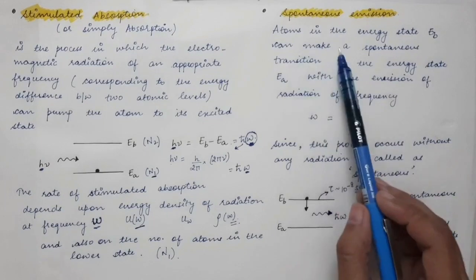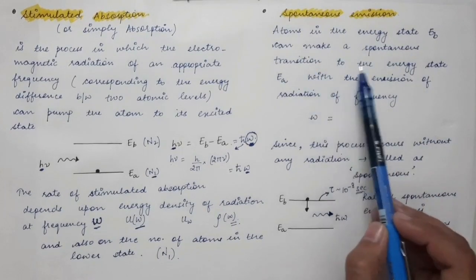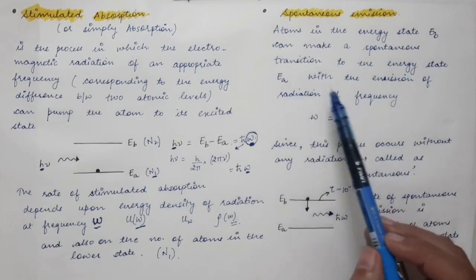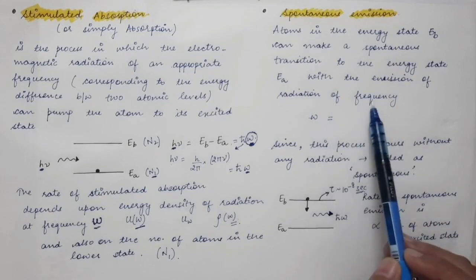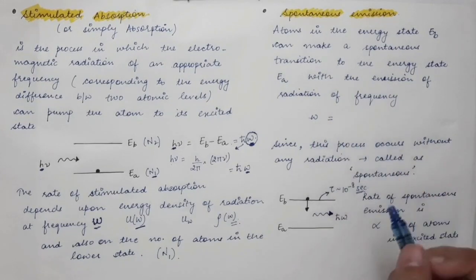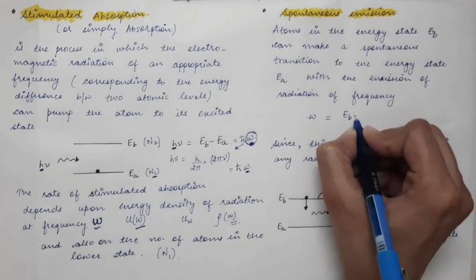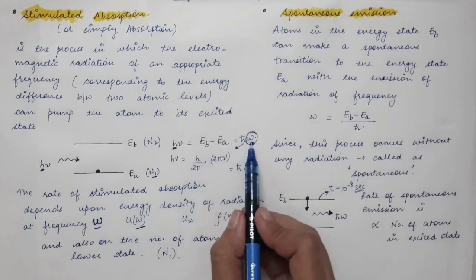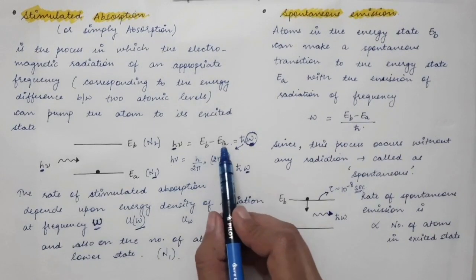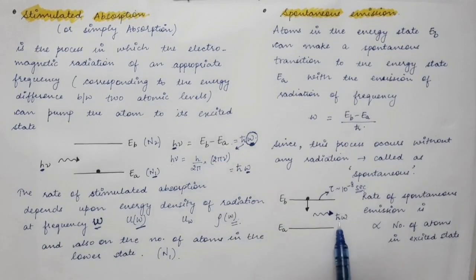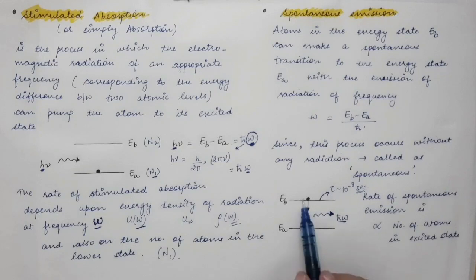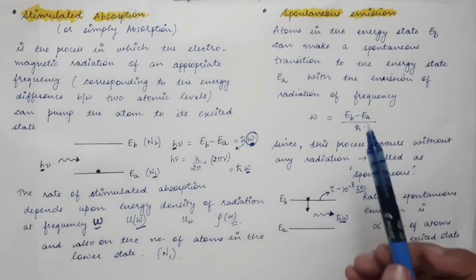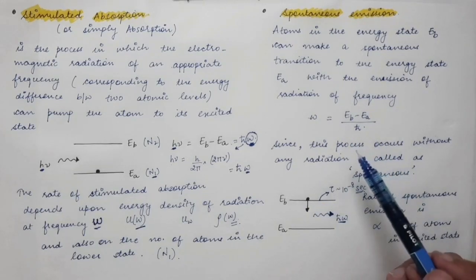So atoms in the energy state EB, which is the higher state, or you can say excited state, can make a spontaneous transition to the energy state EA with the emission of radiation of frequency omega, and this omega will be equal to EB minus EA divided by h cut. Because the energy of this photon will be equal to the difference in the energy levels of the atom. So this is the spontaneous emission.